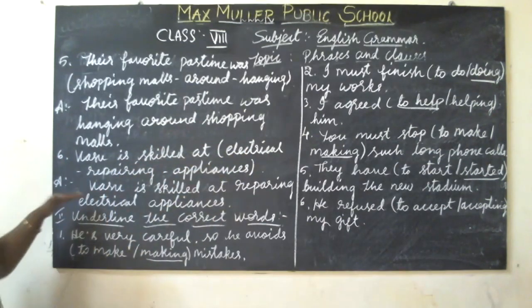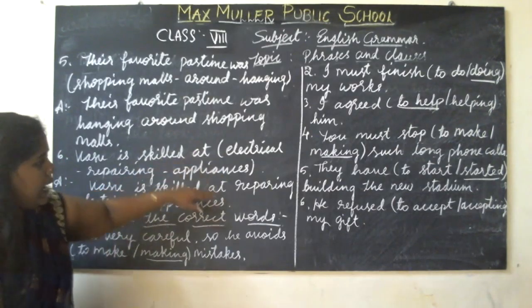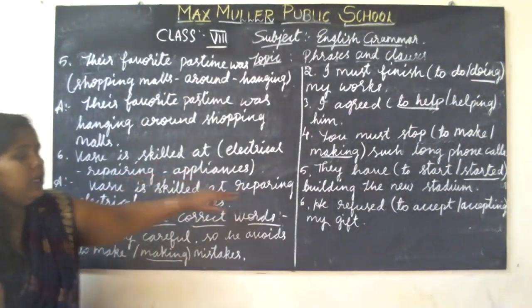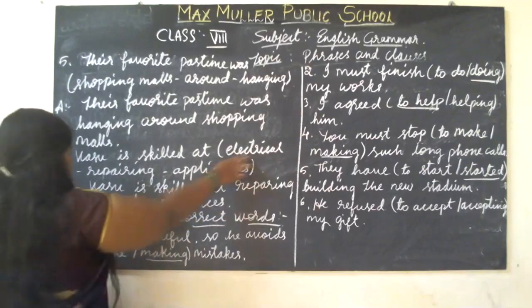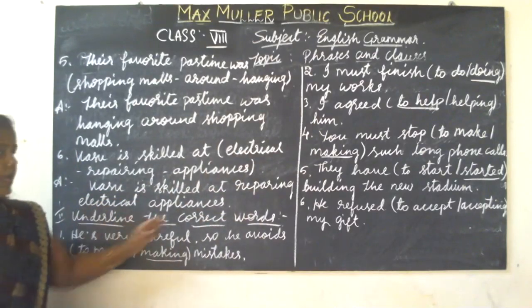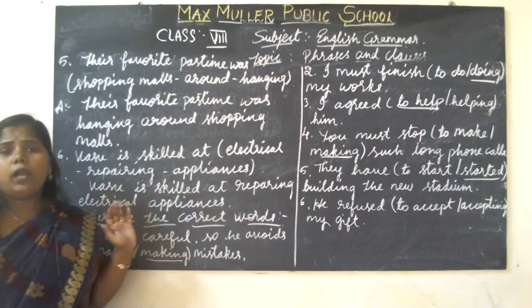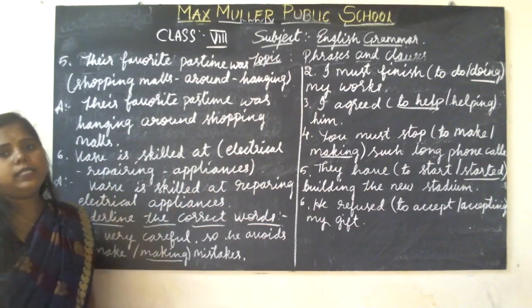Now we have to write the answer. See the answer: Vasu is skilled at repairing electrical appliances. Yes, so this is the noun phrase sentence.